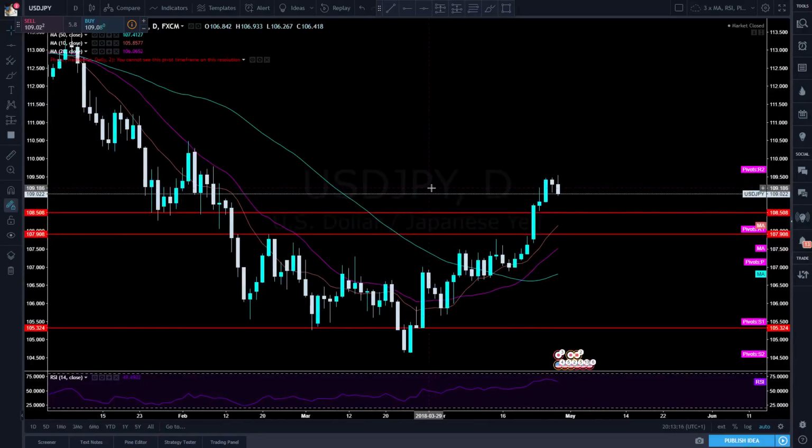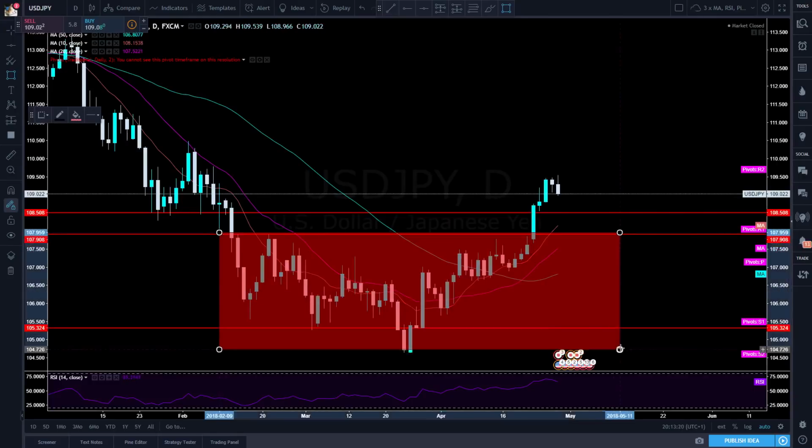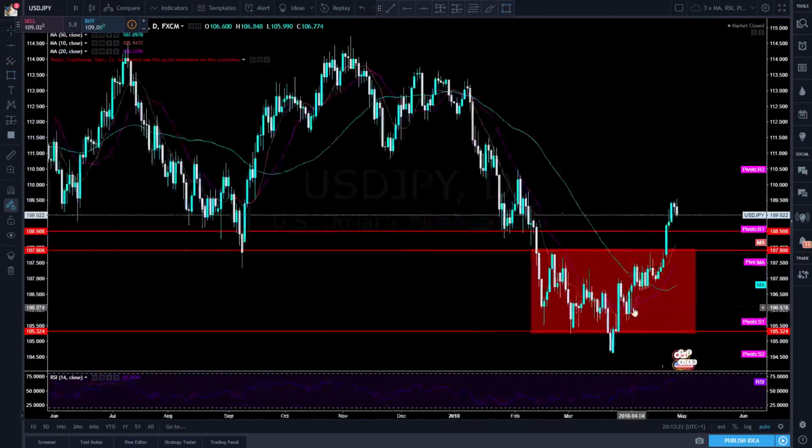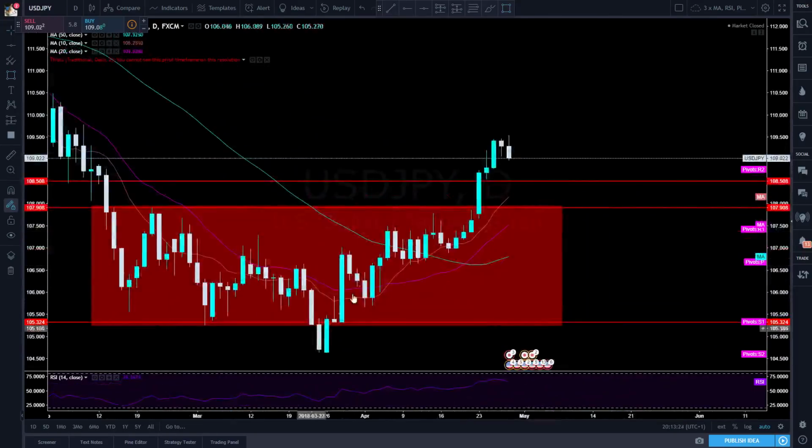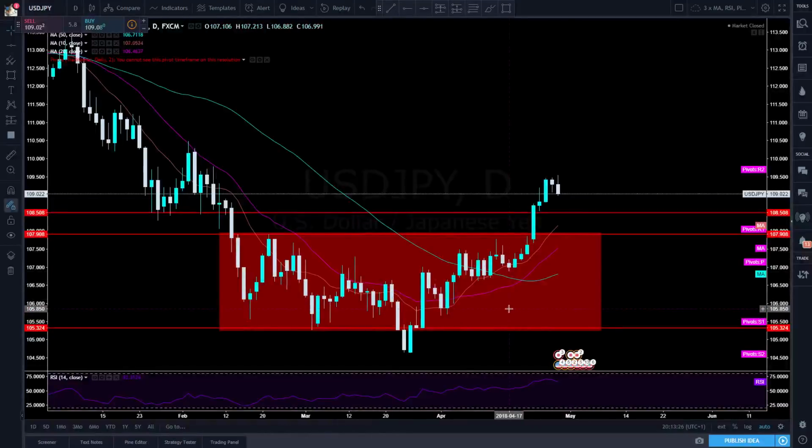And guys, last but not least, we have USD JPY, and as we can see, we pretty much had this consolidation zone down here, which was at the bottom of a downtrend. We got stuck in here for a while. Horrible market to try and trade. Tried to break out to the downside but failed. Buyers jumped in hard and have sort of just pushed it up through the top since.